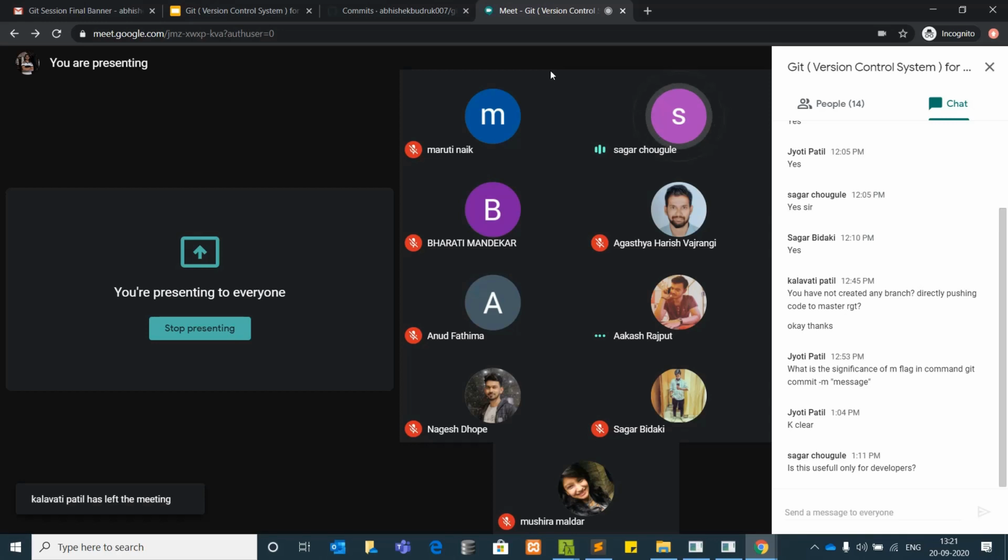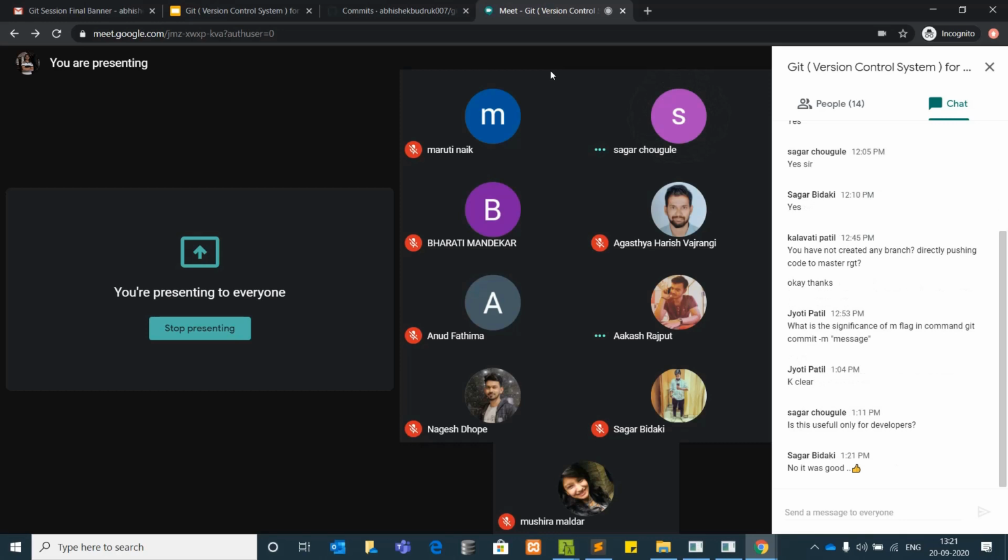Abhishek, is there any other session on this, or is it only one? It is one session, for freshers. Another session would be an advanced version, where we will see how to restore to the previous commit, whatever points we discussed. We can see this in the next session. Okay, thank you. We'll be waiting for that.